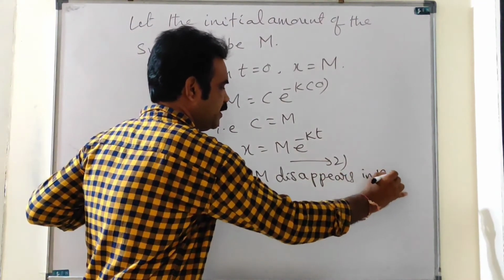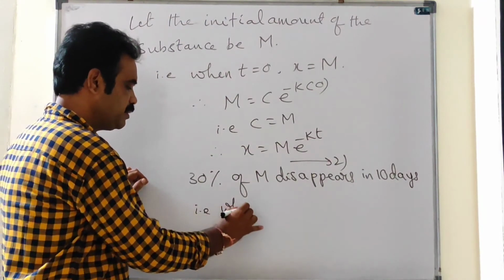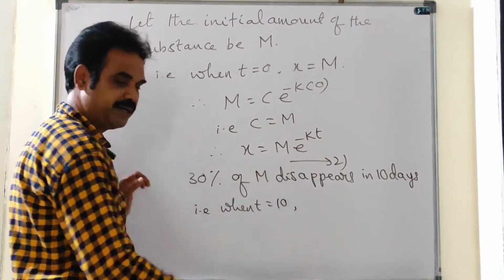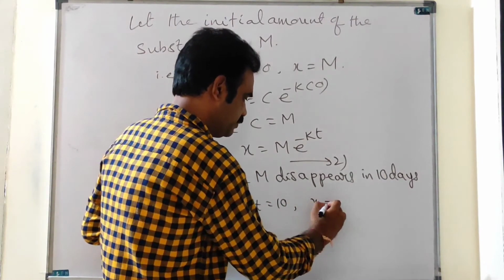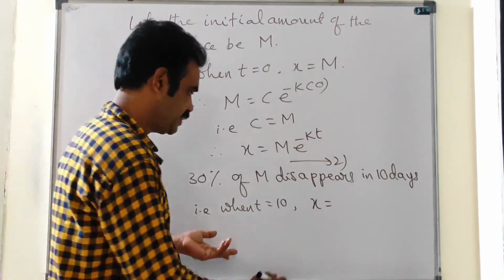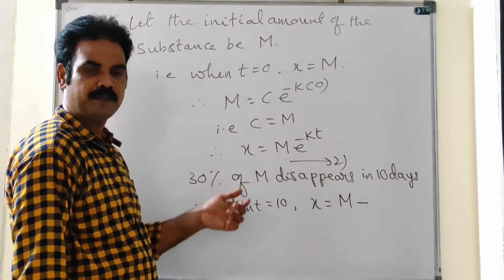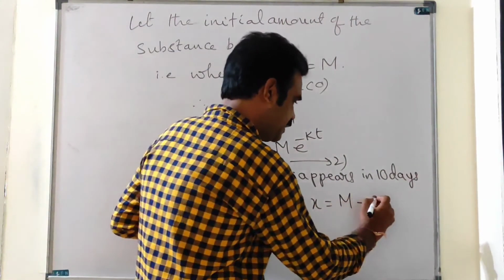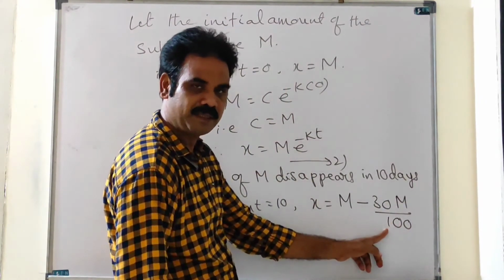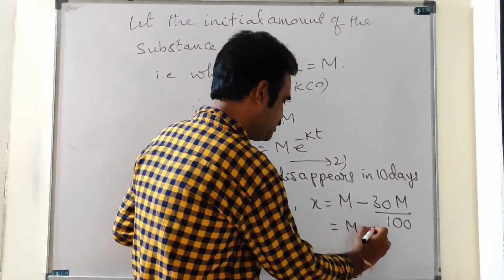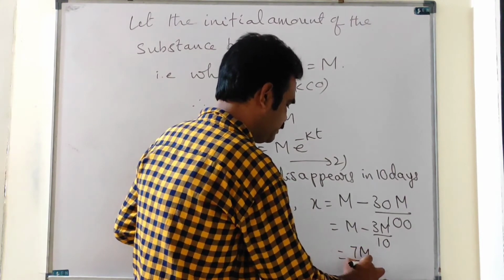That is, when t equal to 10 days, x, the amount of the substance, equal to the original amount m minus 30% disappears, that means 30m by 100. This is m minus 3m by 10, that equals 7m by 10.